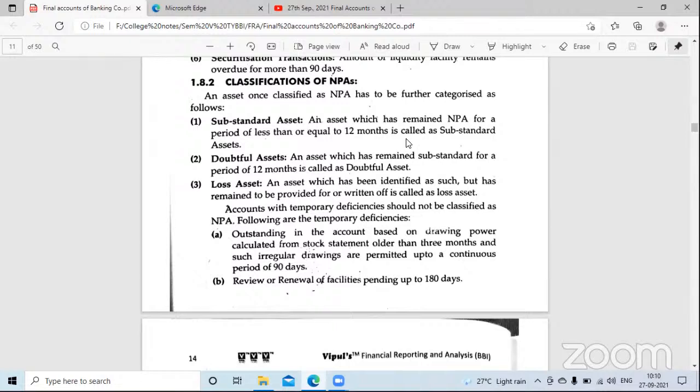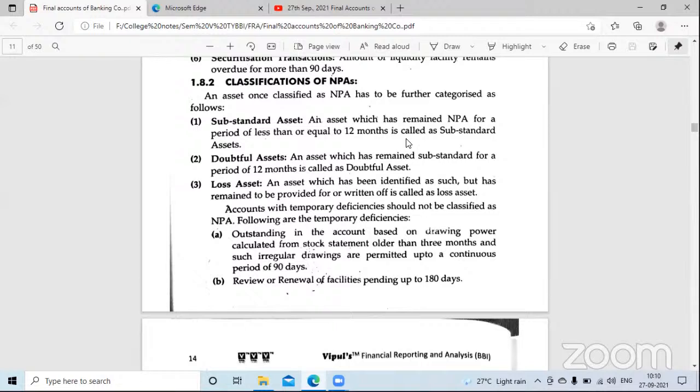More than or equal to 12 months or maybe less than that. So 11 months, you can say 12 months, you can say 10 months. In the October, in the November, in the month of December. So you can say that particular asset is substandard asset. Why?